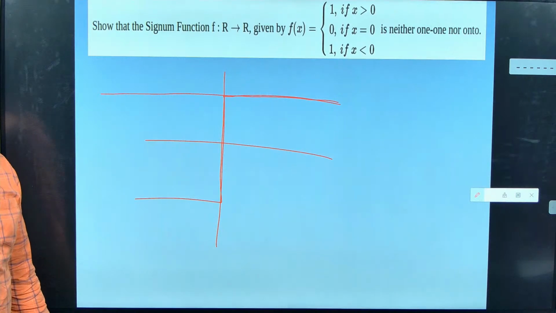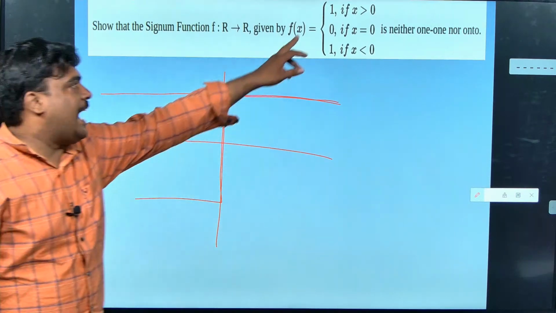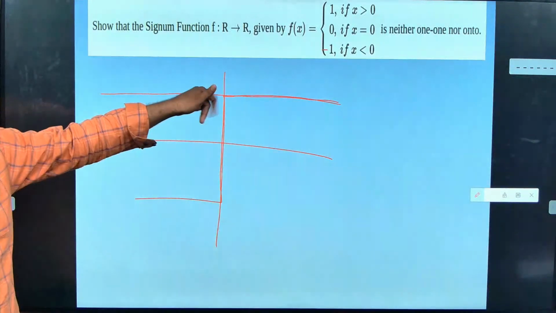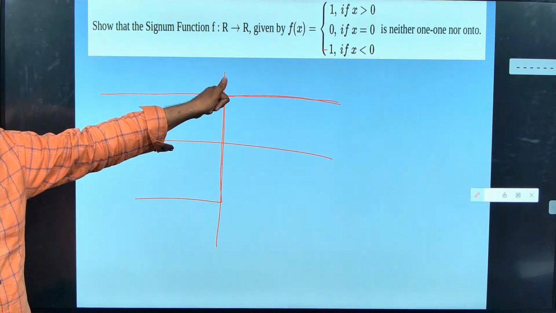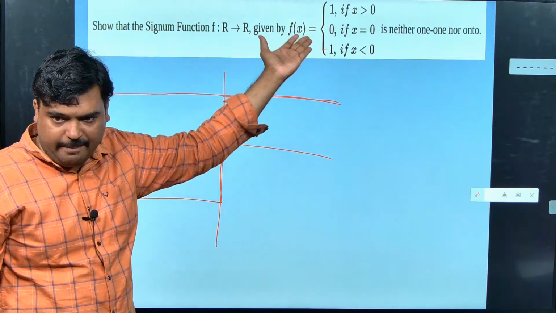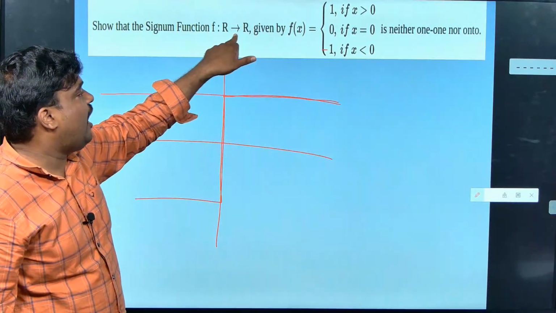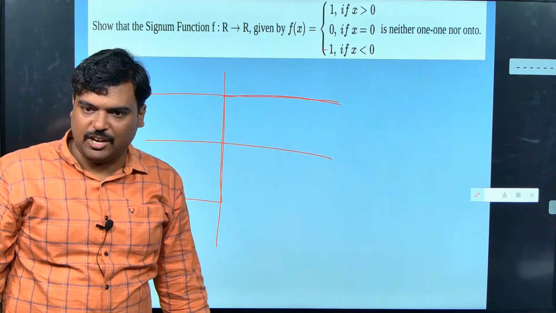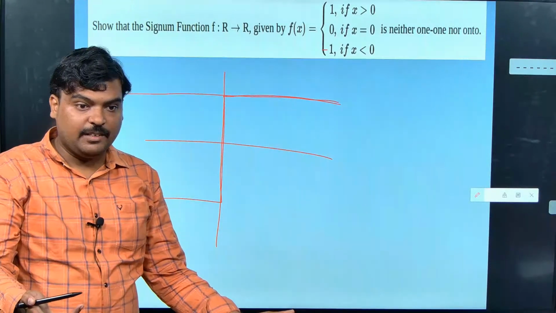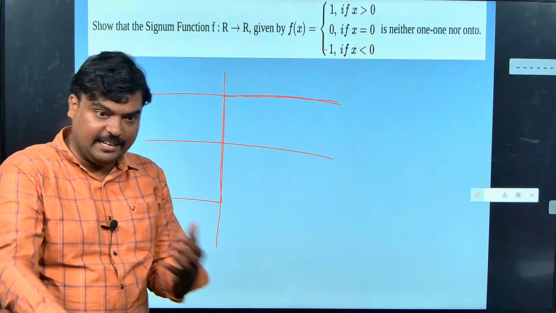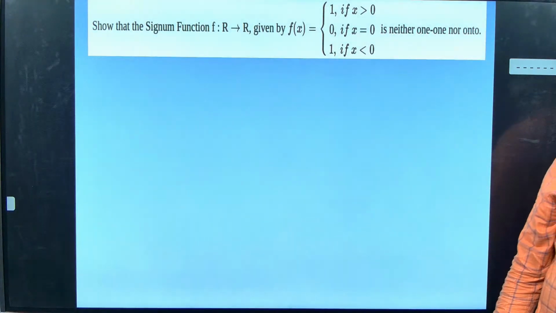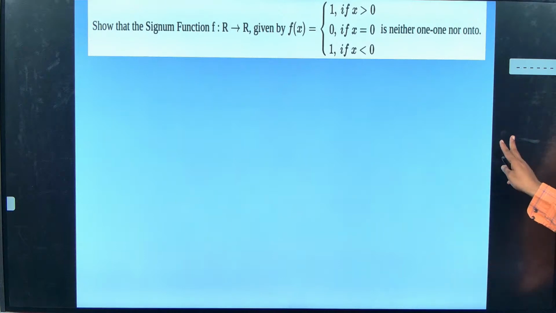So it is not one-to-one. Other than 1, 0 and -1, nothing will be mapped. 1 will be mapped, 0 will be mapped, -1 will be mapped. All other real numbers will be unmapped. So it is not onto because I can't take f of 2. I can't take that. So it is not onto. Guys, did you understand? Is it good?